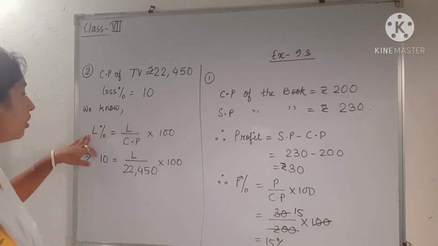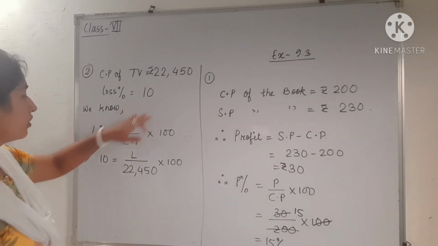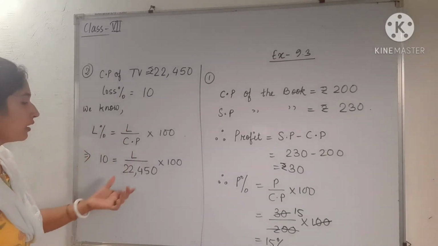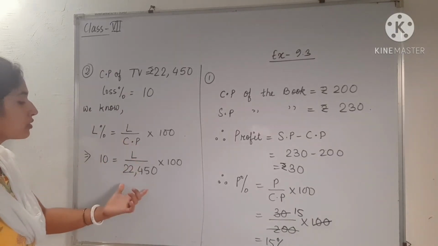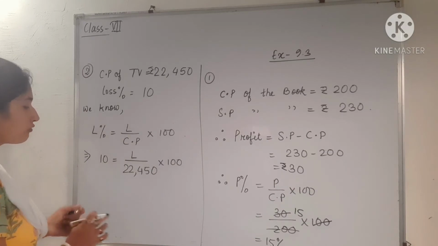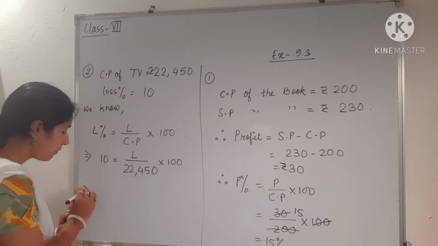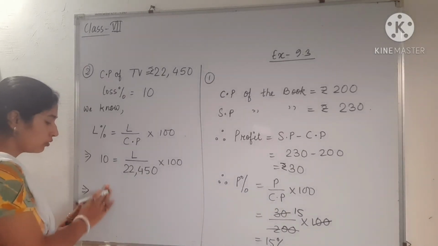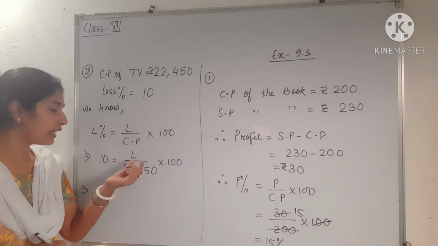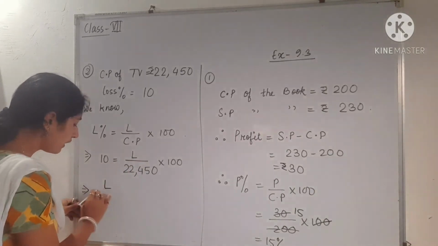So we know that loss percent is equal to loss by CP into 100. So in loss percentage we can put 10. Loss we don't know, so we have to write L only. Next in the denominator we have to write CP, so that will be 22,450 and into 100. So next, see what we have to do. We have to transpose this to that side. So this will become how much? Or you can do it like this also. See here, what is not given, what is unknown? L is unknown. So we know that the unknown should be on the left hand side. So first of all we can write like this also.